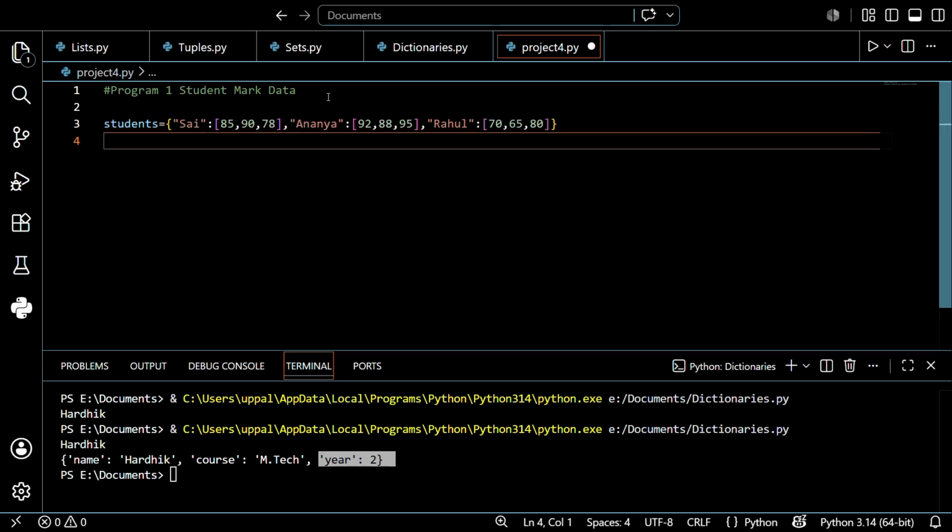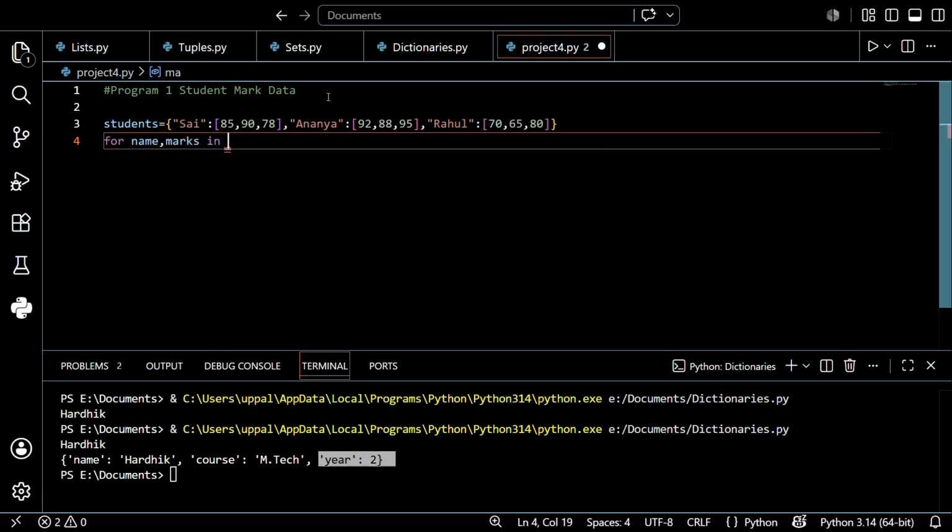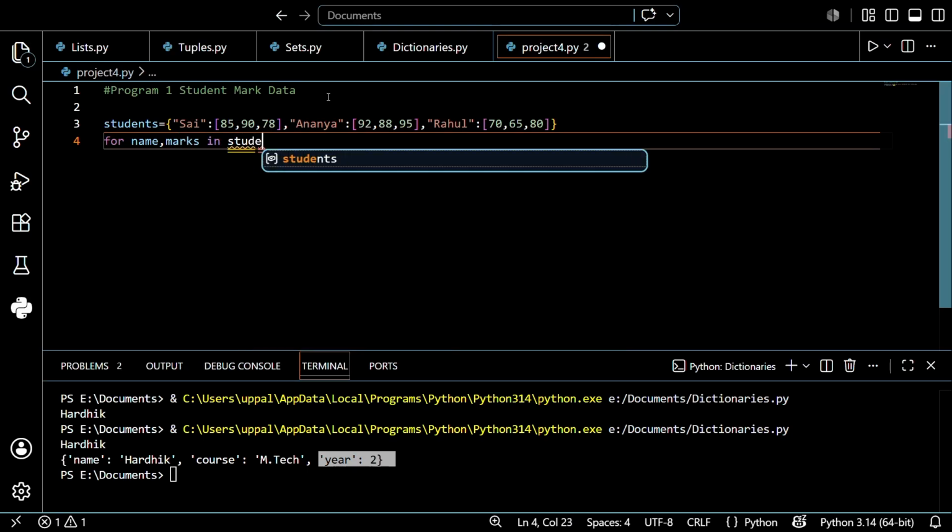Now I just want to create the total and average of this, and I want to print that also, guys. It's very easy. So for name, marks in students.items(), I'm just creating one variable, guys. Don't worry.